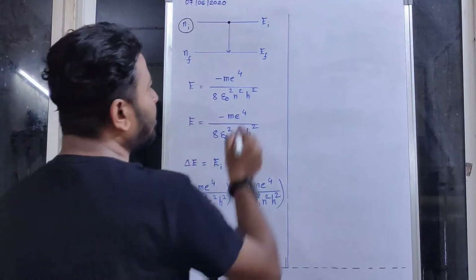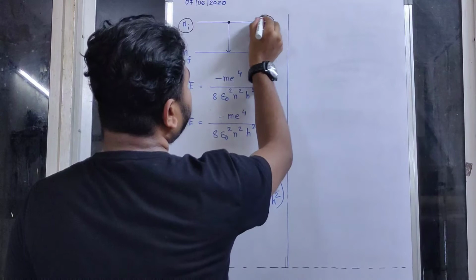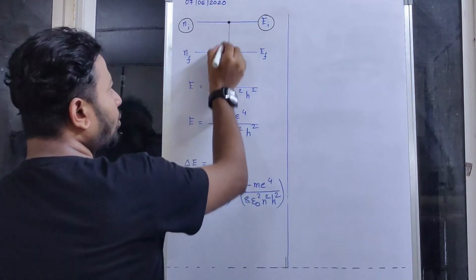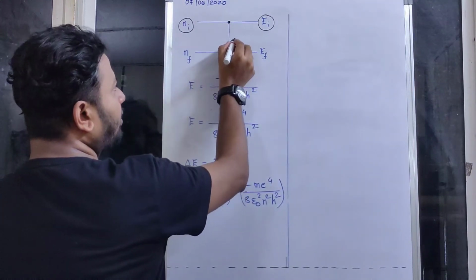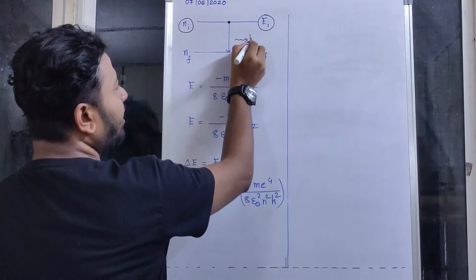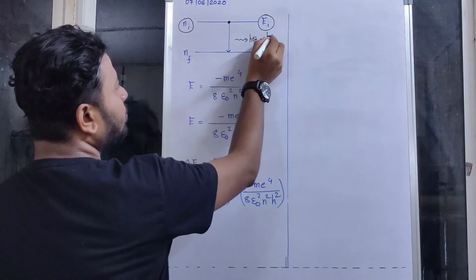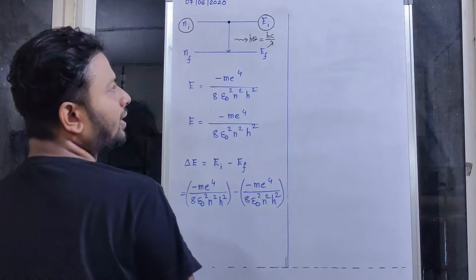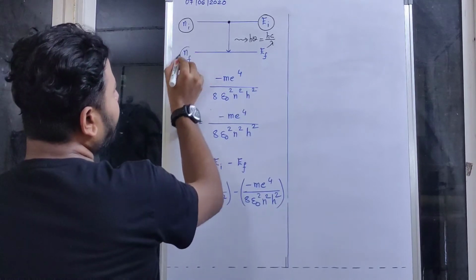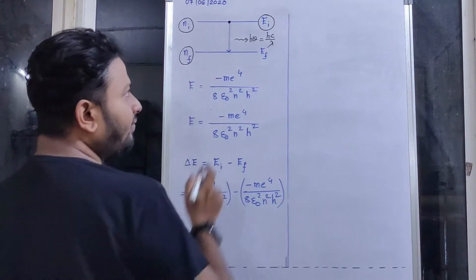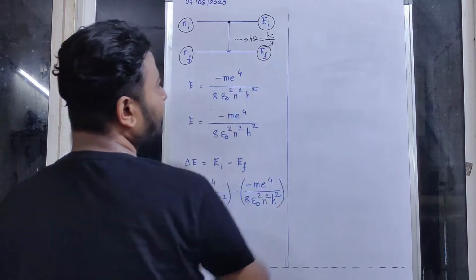I stands for initial, and in this level its energy is Ei. Now this electron will jump down and will release a photon whose energy is h nu, which is equal to hc by lambda, correct? And in the final level the quantum number is Nf and the energy is Ef.